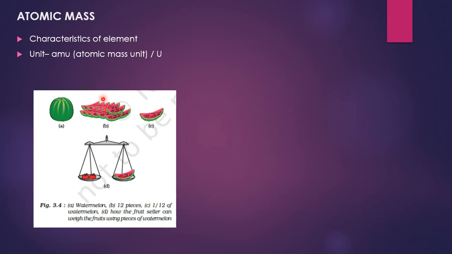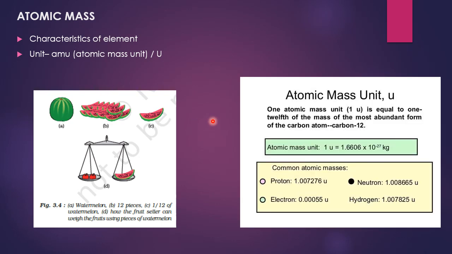For AMU, carbon 12 was chosen as the standard reference for measuring atomic mass. As here the fruit seller has chosen one piece out of the 12 equal pieces of watermelon, in the same manner, the carbon 12 isotope is chosen as the standard reference for measuring atomic mass.